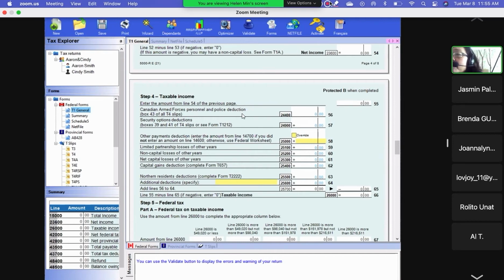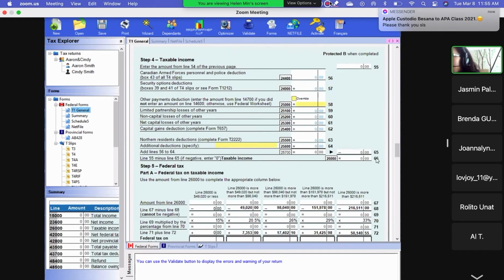It's not everybody who has them, like the northern residents deduction, and there are lots of things, right? For most people, net income is almost the same as taxable income. It's only those special items, and not everybody has them, so that's not popular. So line 66 is taxable income.